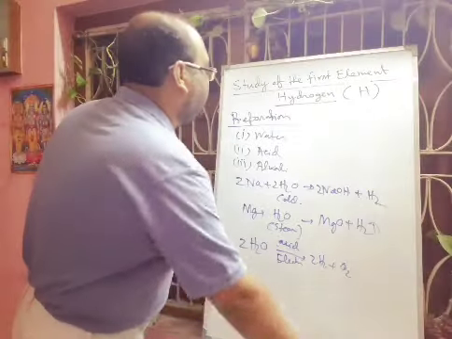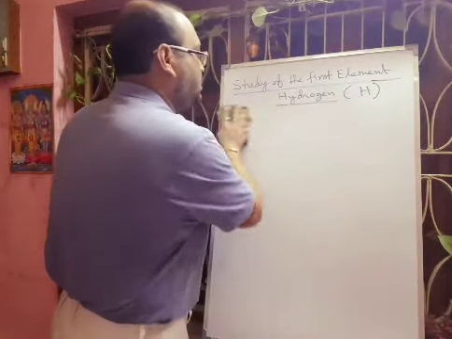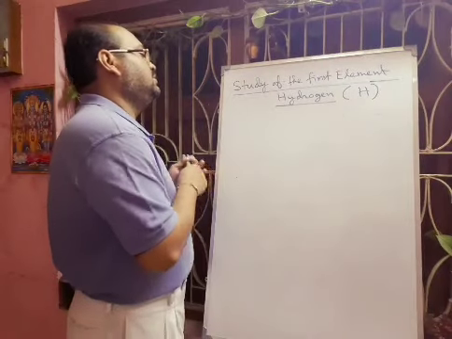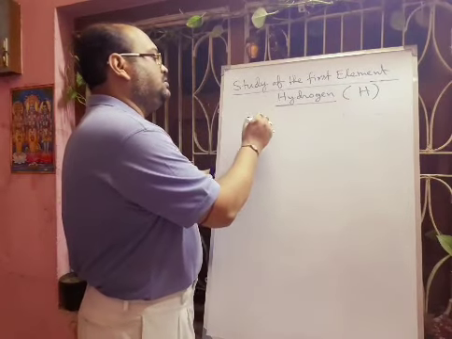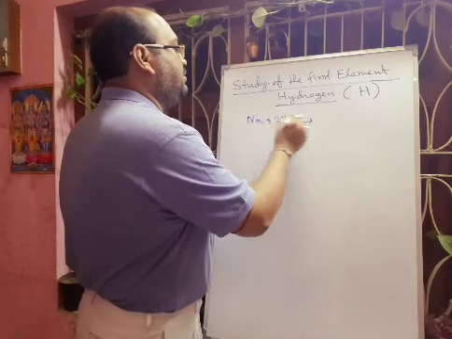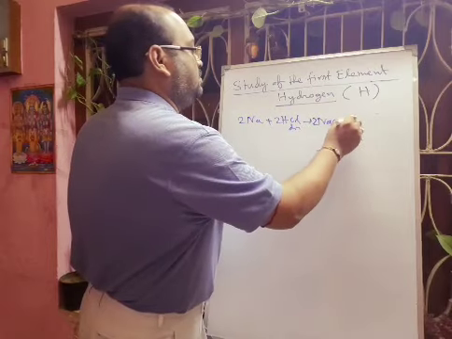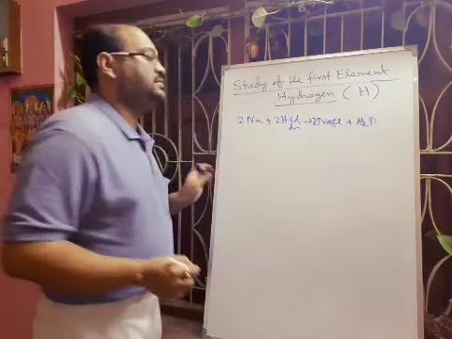Next we will discuss preparation from dilute acid. Suppose sodium, here the reaction will be vigorous. If it is reacting with dilute HCl, definitely it will form NaCl plus hydrogen gas. Understand?